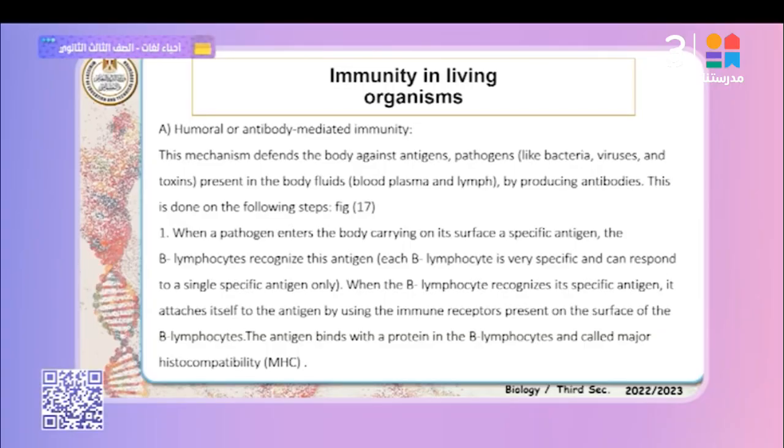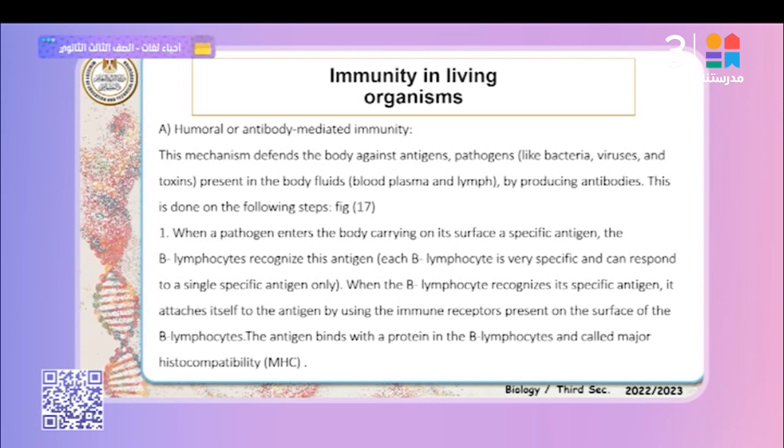This mechanism defends the body against antigens and pathogens, like bacteria, viruses, and toxins present in the body fluids, blood plasma, and lymph, by producing antibodies. This is done in the following steps.